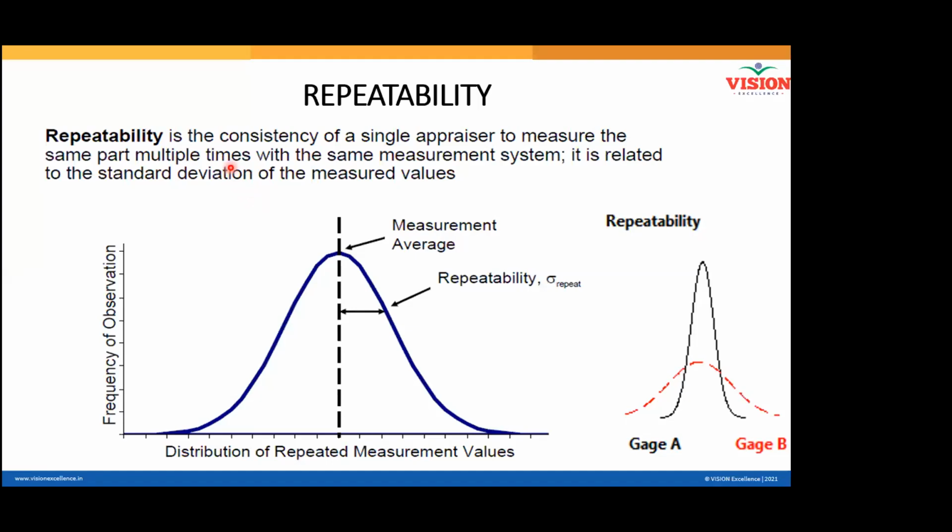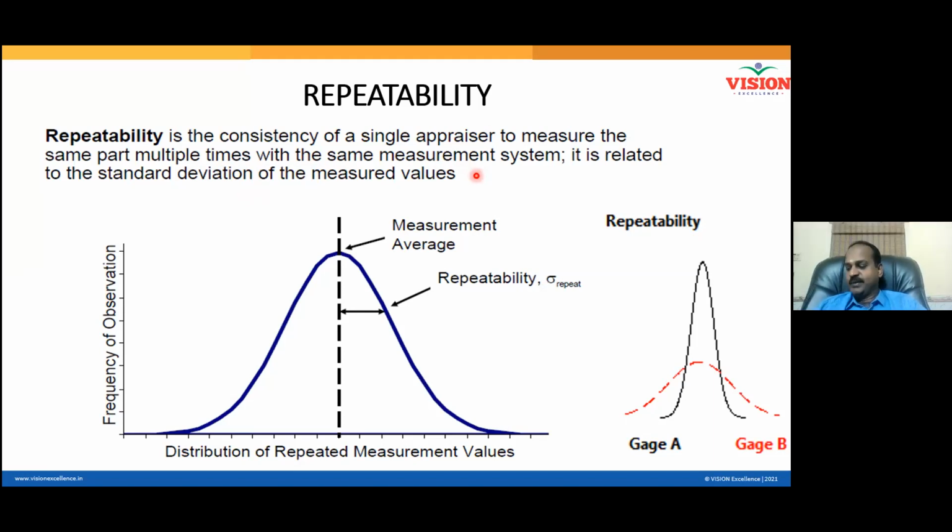Repeatability is the consistency of a single appraiser to measure the same parts multiple times with the same measurement system. It is related to the standard deviation of the measured value. So repeatability is the consistency of a single appraiser to measure the same part multiple times.